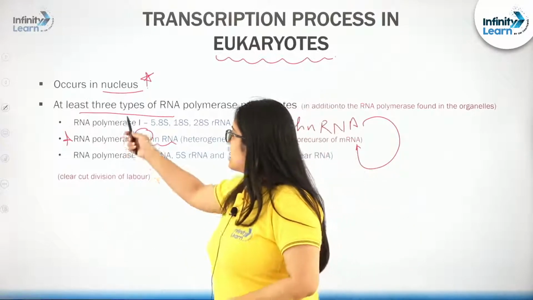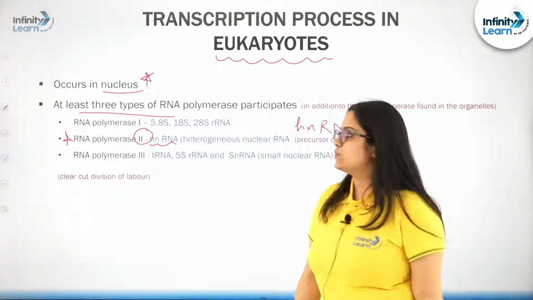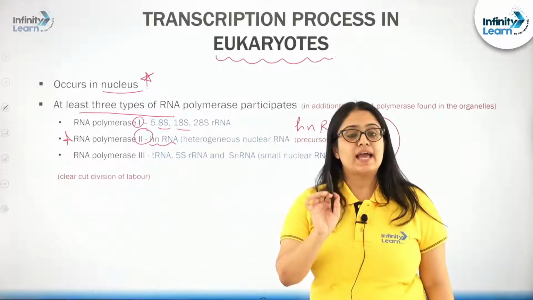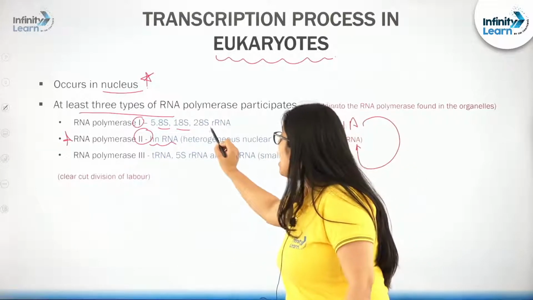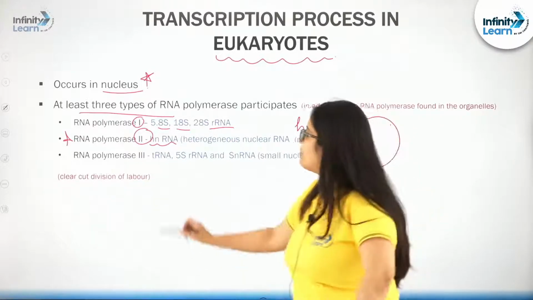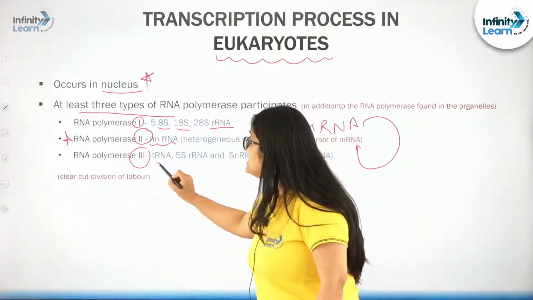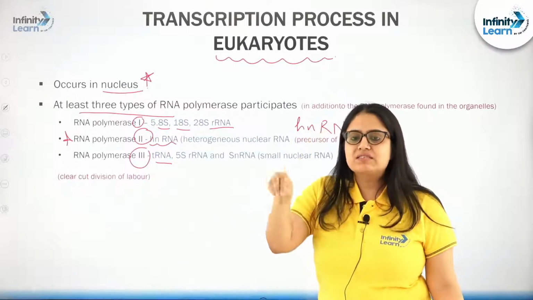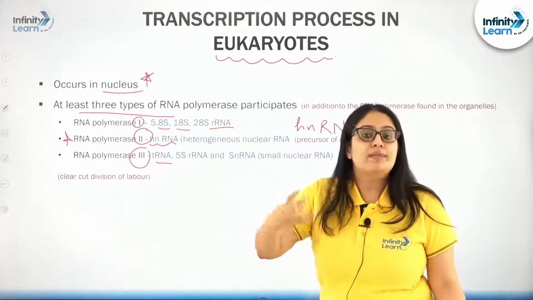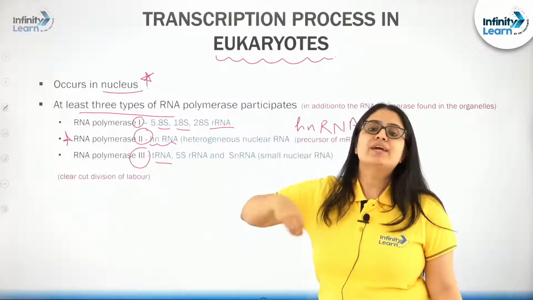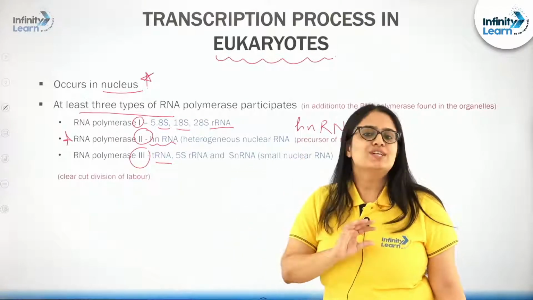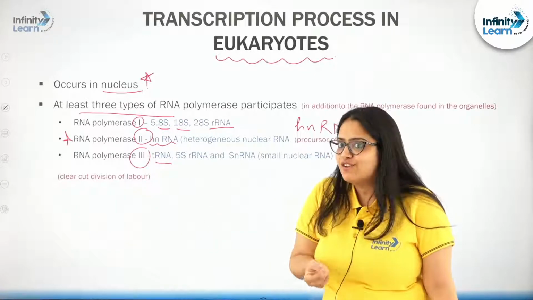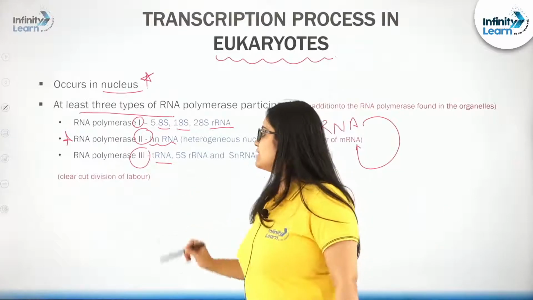Second, let us talk about RNA polymerase 1 and RNA polymerase 3 as well. RNA polymerase 1 will produce 5.8S, 18S and 28S rRNA. Please note this point. Talking about RNA polymerase 3, it will form tRNA. Remember tRNA? Adapter RNA. This tRNA will actually read the codes on the mRNA with the help of the anticodon loop and bring the respective amino acid during the process of translation. So, it is the tRNA that is going to read the codons. Do not forget, very important for the translation process, right?